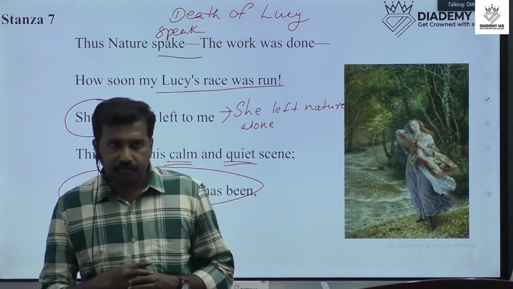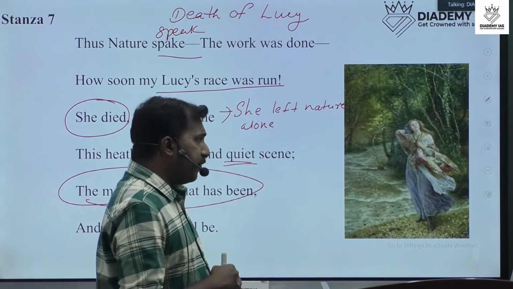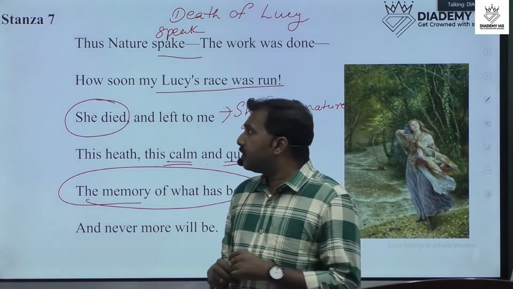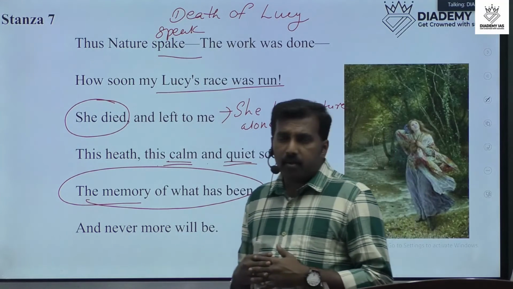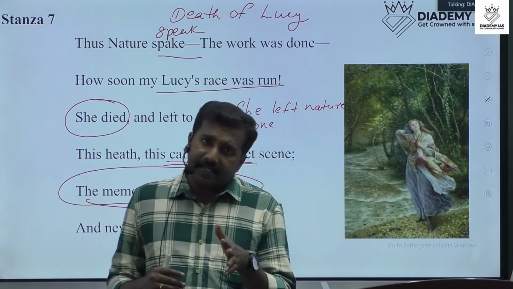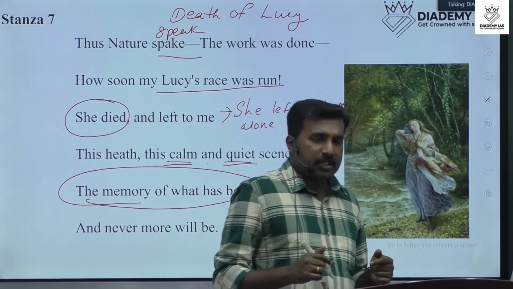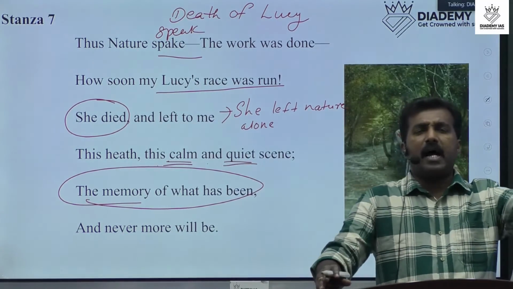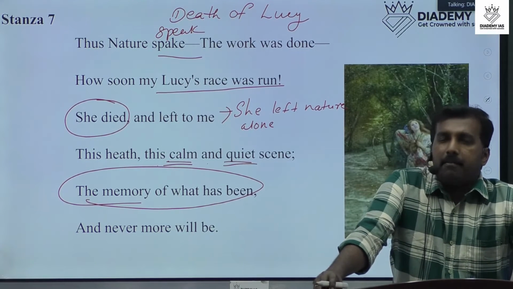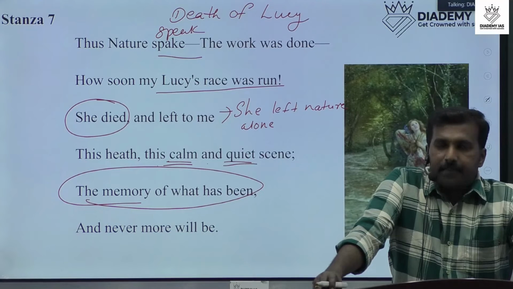Okay. So let's quickly revise this poem once again. The poem is about the imaginary character Lucy. Who was Lucy? Lucy was an imaginary representation by William Wordsworth.